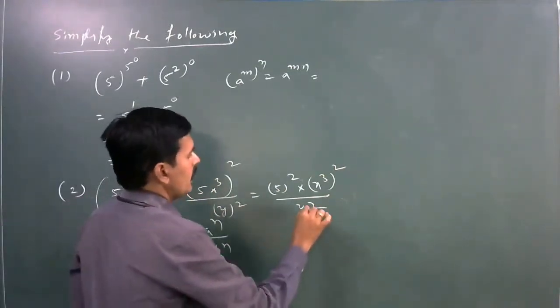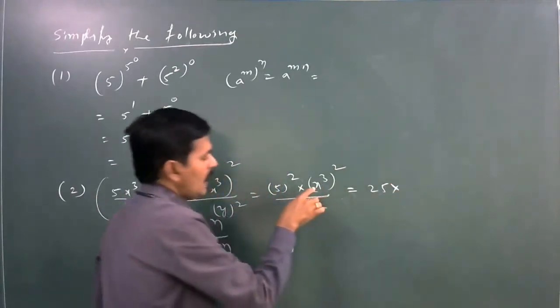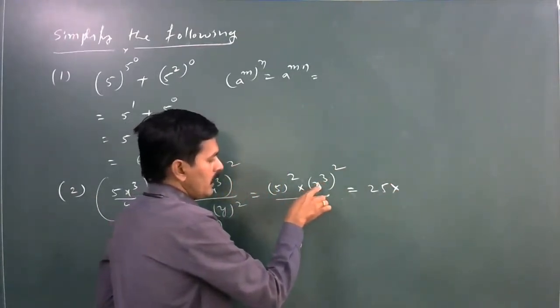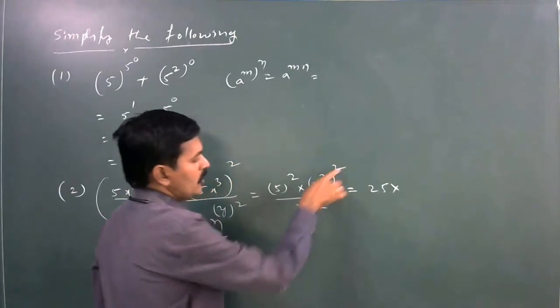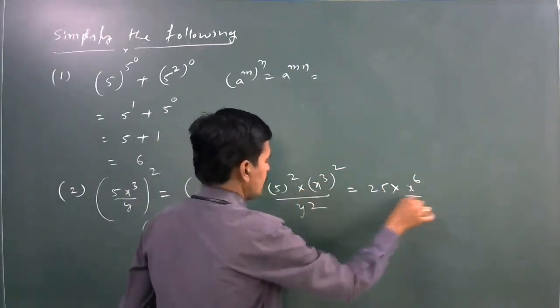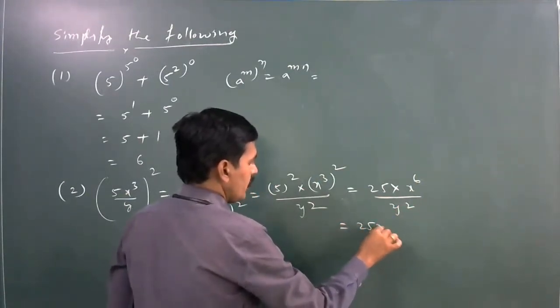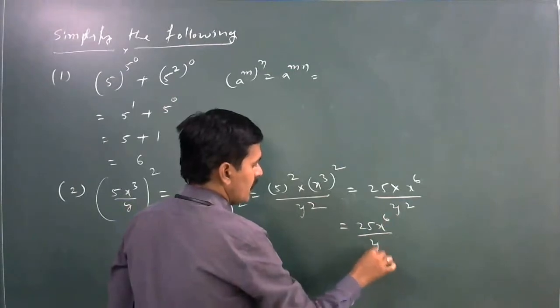Here 5 square is 25. Applying a power m whole power n, a to the power of m into n, 2 3s are 6, x to the power of 6 divided by y square is equal to 25 into x to the power of 6 divided by y square.